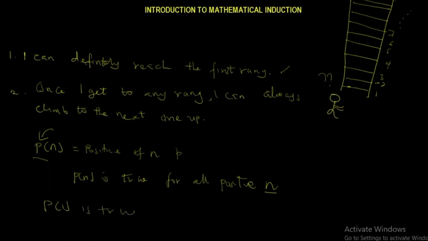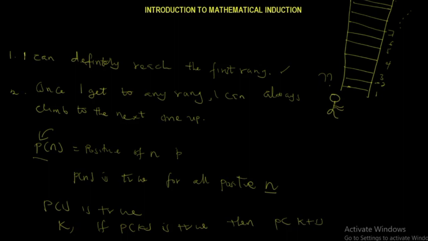That means that when you substitute 1 into the equation given to you, it should be true. And second, for any positive k, if P of k is true, then P of k plus 1 is also true.